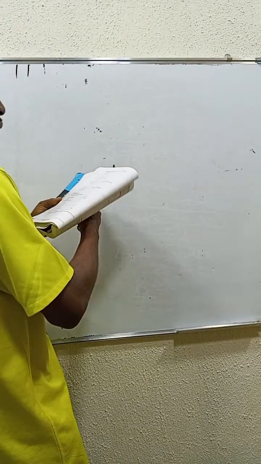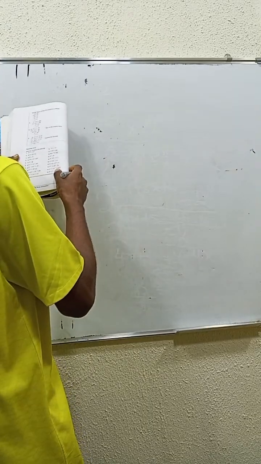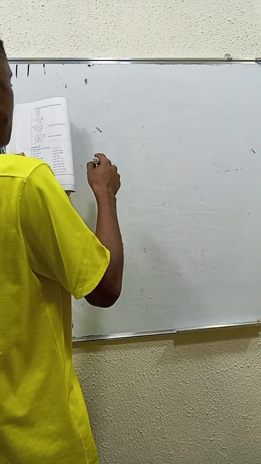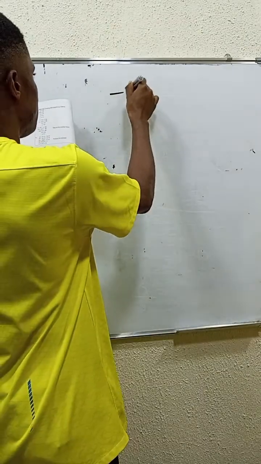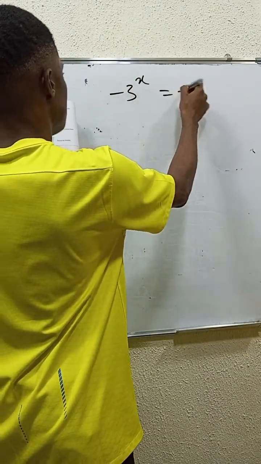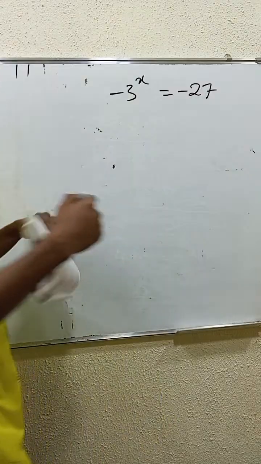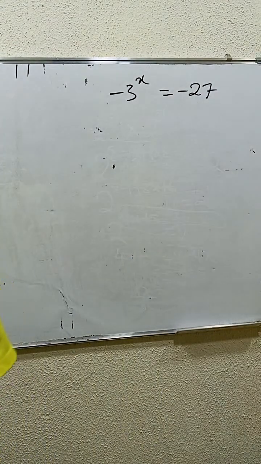Okay, so let's look at the next one. The next one we look at is, I want you guys to try minus 3 power x is equals to minus 27. Let's know who will get it fast, let's know who will get it. Minus 3x.